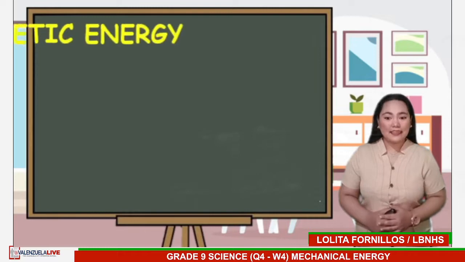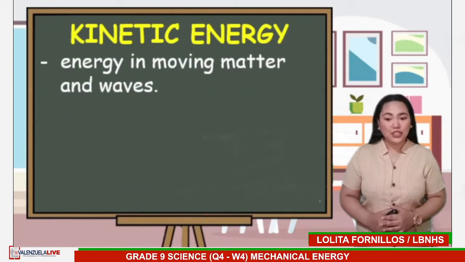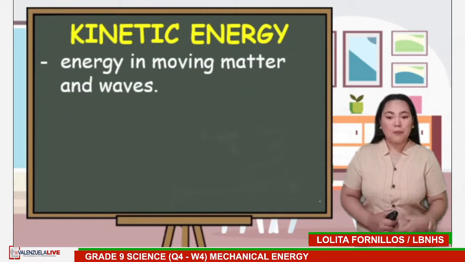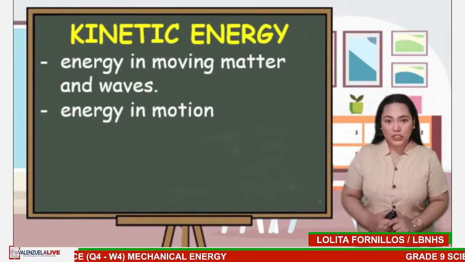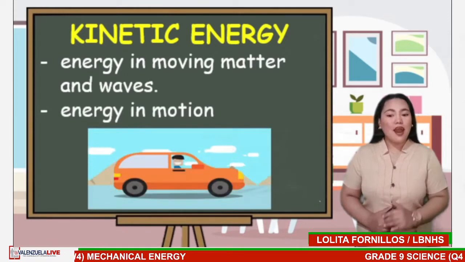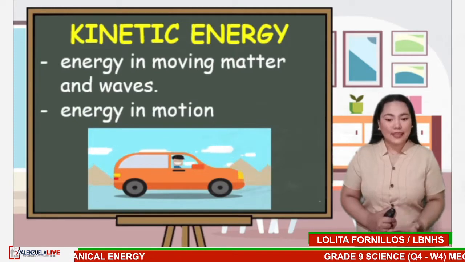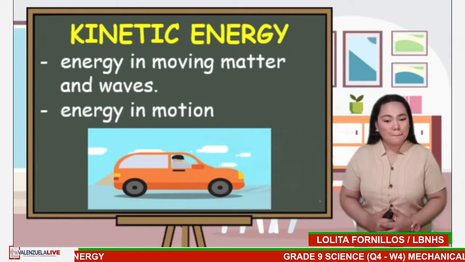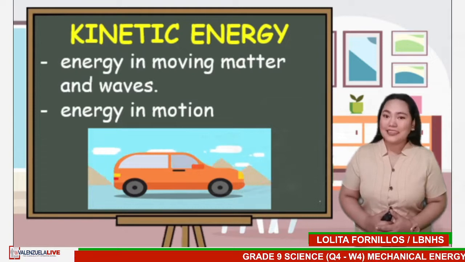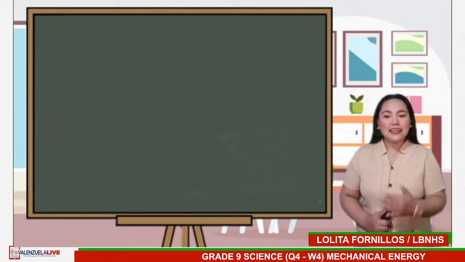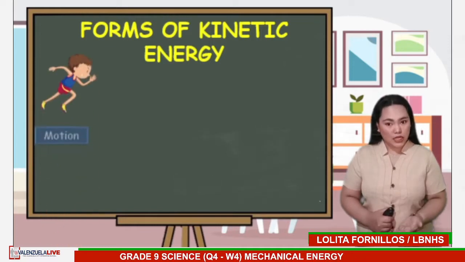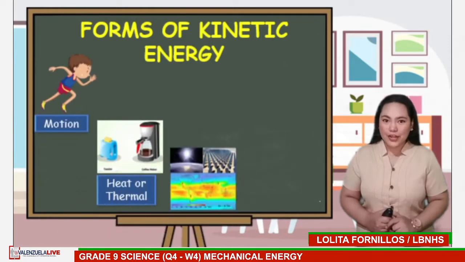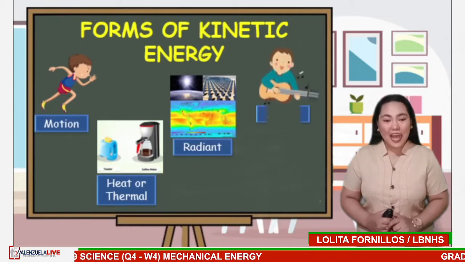On the other hand, kinetic energy is the energy in moving matter and waves. This type of energy is possessed by an object in motion. For instance, a car in motion possesses kinetic energy whose amount depends on the car's mass and speed. Kinetic energy also has various forms, such as motion, heat or thermal, radiant, sound, and wave.